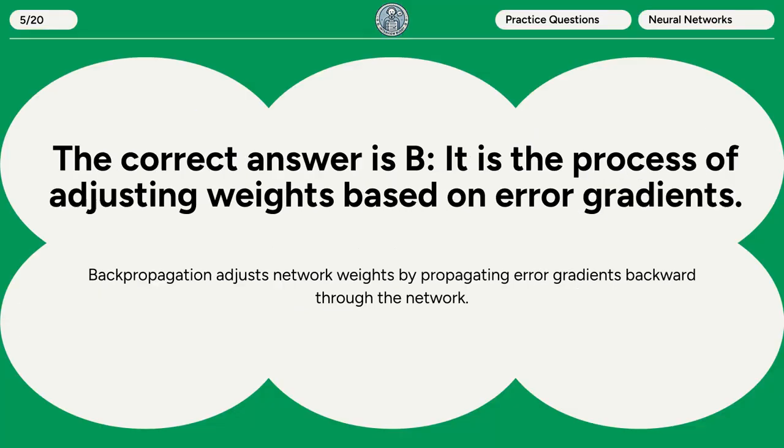The correct answer is B. It is the process of adjusting weights based on error gradients. Backpropagation adjusts network weights by propagating error gradients backward through the network.